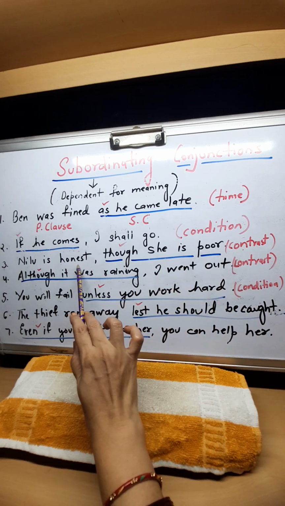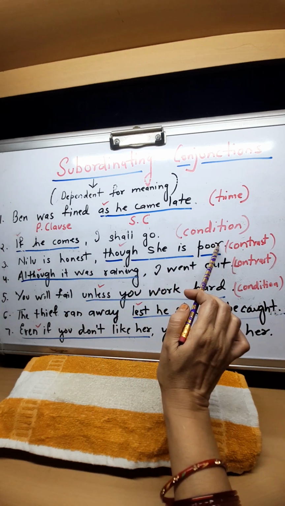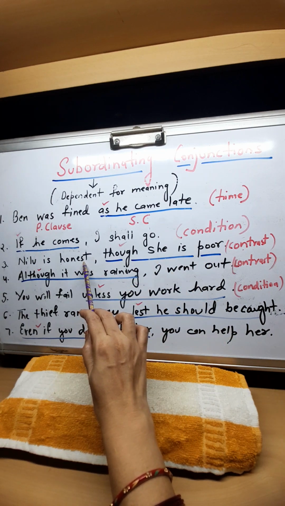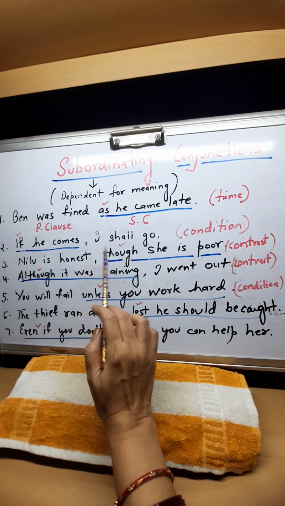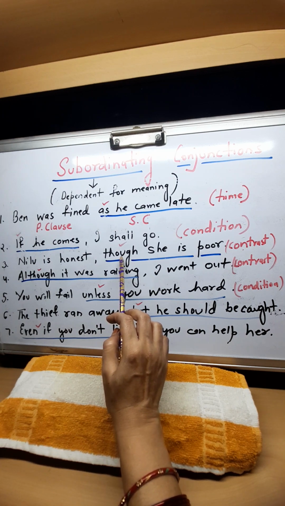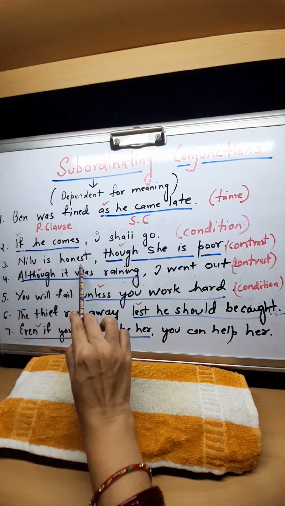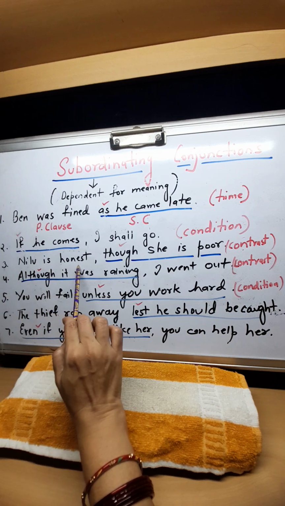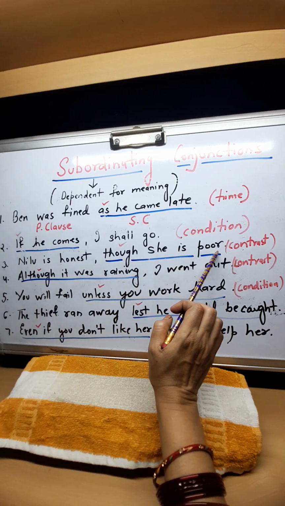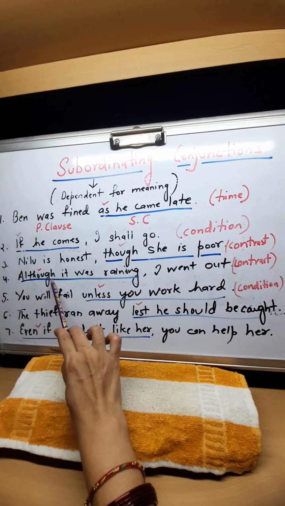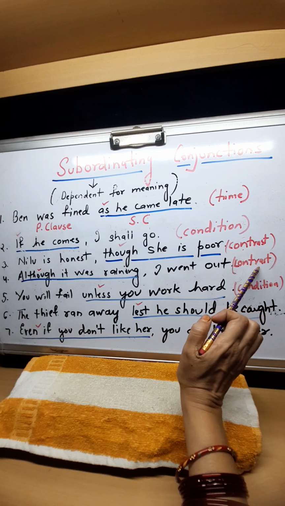Poor and honest, antonym, contrast. And this is joined by the subordinating conjunction though. Understand it with one more example: Neelu comes first though she is lazy. So though and although are the subordinating conjunctions which show us contrast.